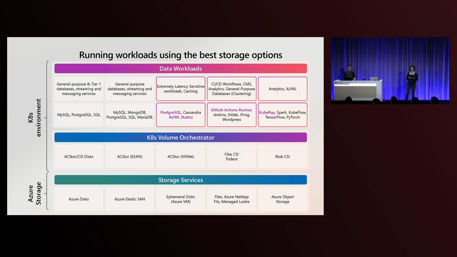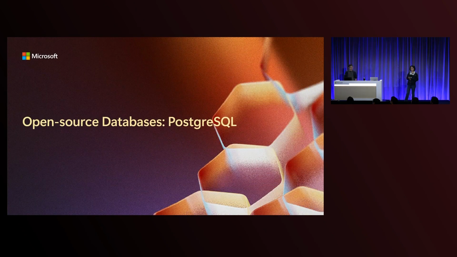We will start with PostgreSQL, a popular open source database. Then we will go into AI. We'll have two examples, one is Kaito, the other one is KubeRay, on how you can deploy and accelerate your model file load time using these AI workflows. Last but not least, we will cover GitHub Actions, which is one of the CI/CD workloads where many of you may be starting your first stateful workloads, looking at automating your build pipeline. That's where we will wrap up. All right, let's get into this.